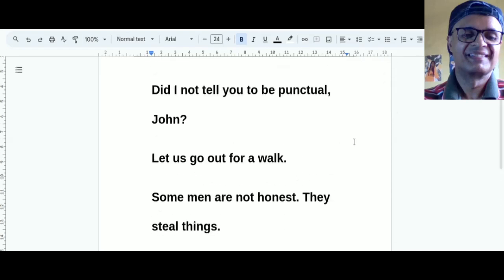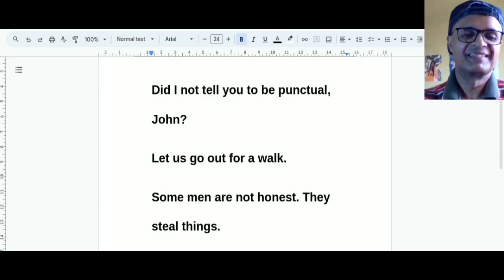We have written 3 sentences. Did I not tell you to be punctual, John? Let us go out for a walk. Some men are not honest, they steal things. The pronouns in the above sentences stand for the names of persons or things. Such pronouns are called personal pronouns.